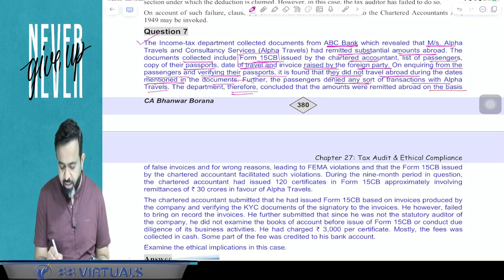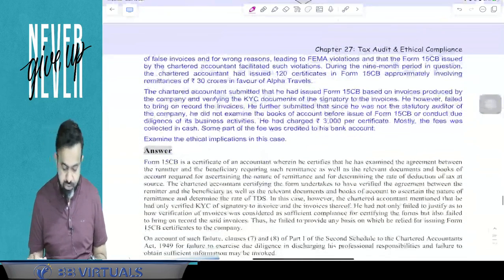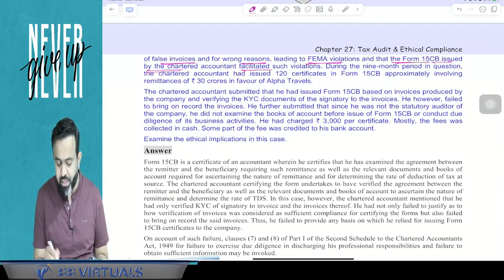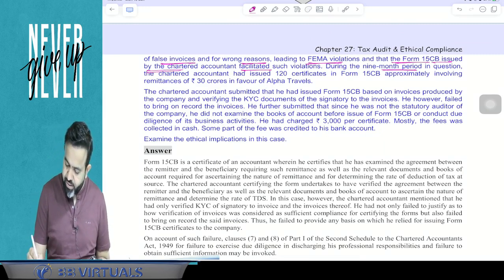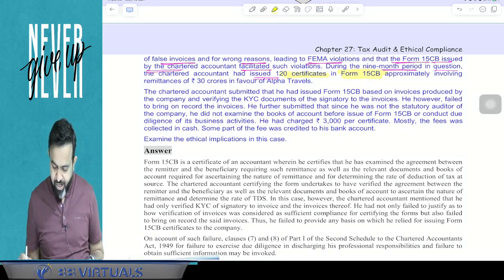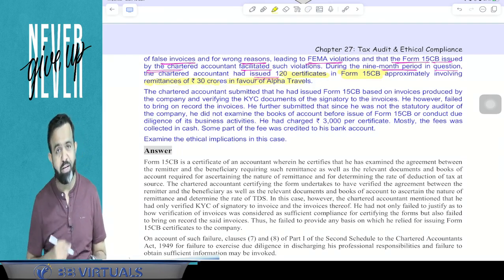Now, the department therefore concluded that the amounts were remitted abroad on the basis of false invoices and wrong reasons, leading to FEMA violation, and that the Form 15CB issued by the chartered accountant facilitated such violations. During the 9-month period in question, the chartered accountant has issued 120 certificates in Form number 15CB, involving remittances of approximately 30 crore in favor of Alpha Travels.